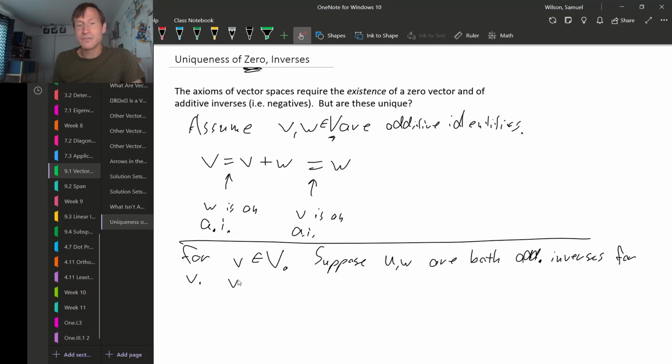Being an additive inverse means that if you add V to your additive inverse, what you get is the 0 vector. And here I'll actually write 0 because we've shown that it's unique. So there's no ambiguity if I write 0. In fact, maybe I'll put a vector hat on it so we remember it's a vector. All right. Also, U is an additive inverse for V, so we can say for sure that V plus U is equal to the 0 vector.